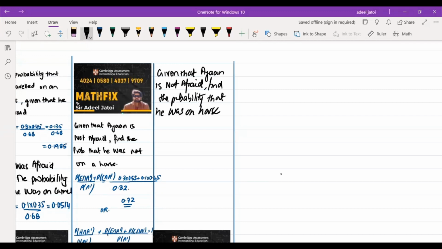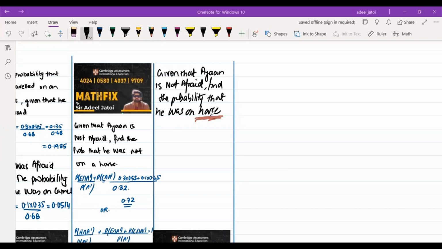Now, this statement and the statement here are two different statements. This means he was on the horse, so we need the probability of horse not afraid. Earlier it said he was not on horse, so automatically he would be on elephant, not afraid, or camel, not afraid. So there would be two things required. Here it is only the horse that is required.